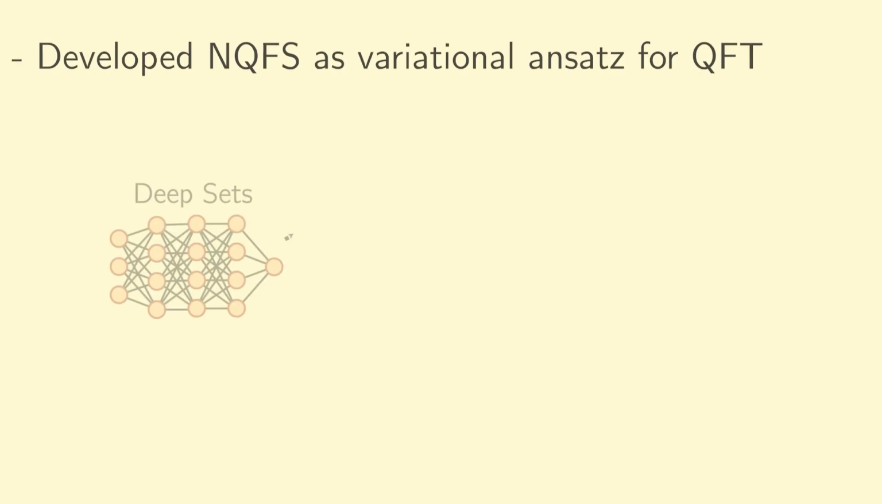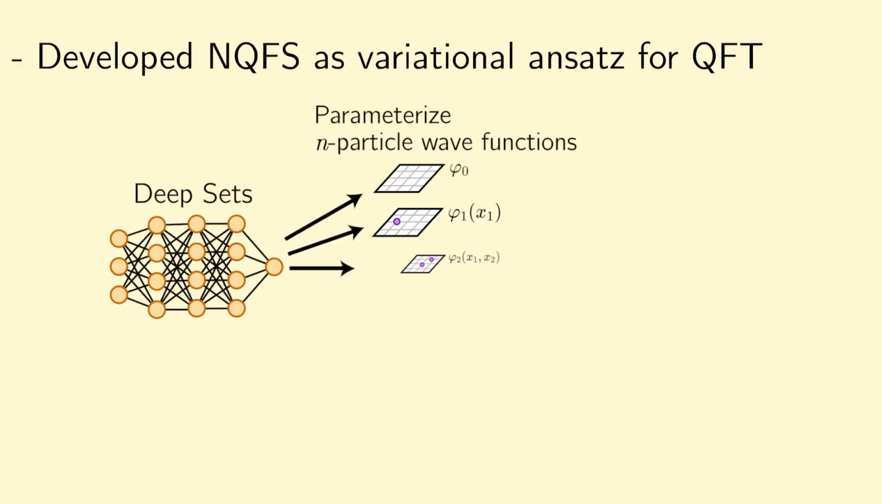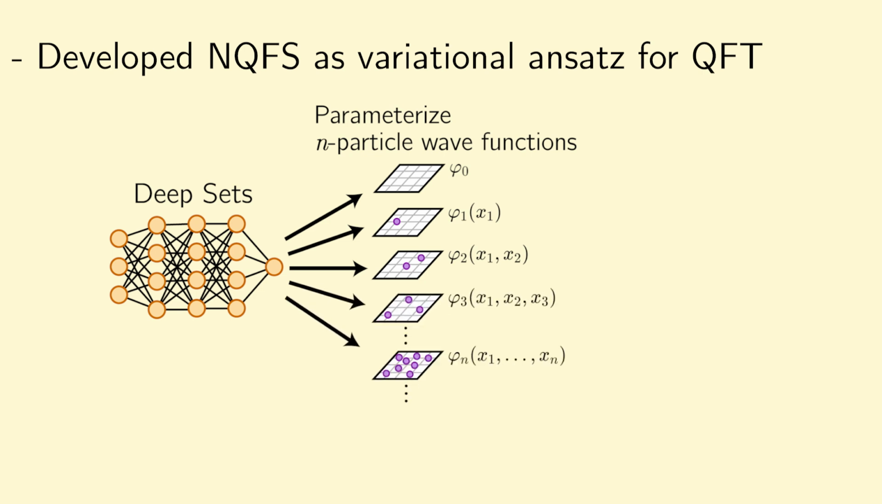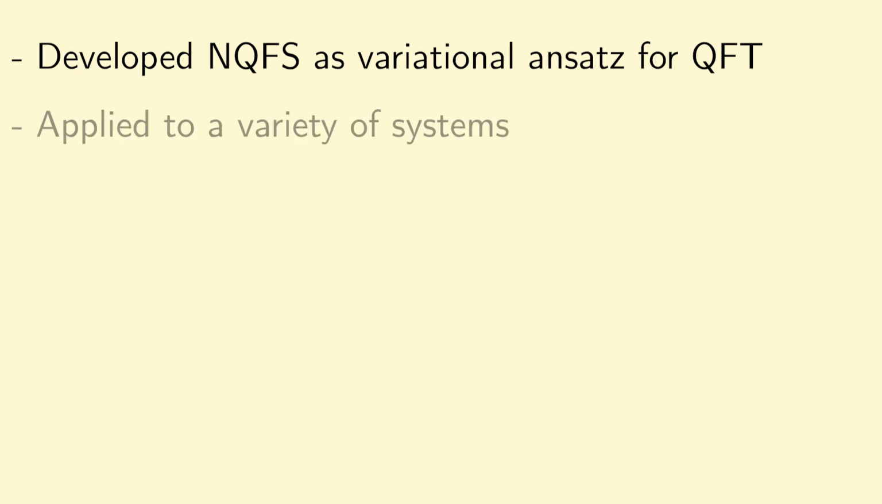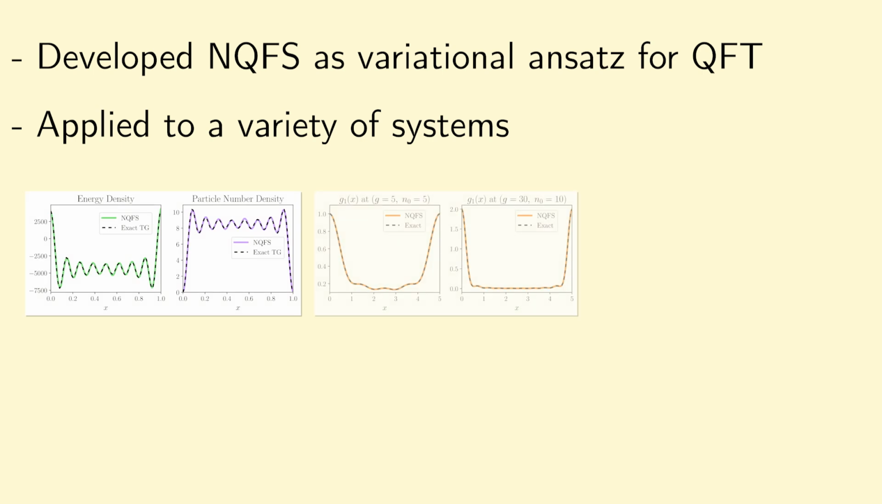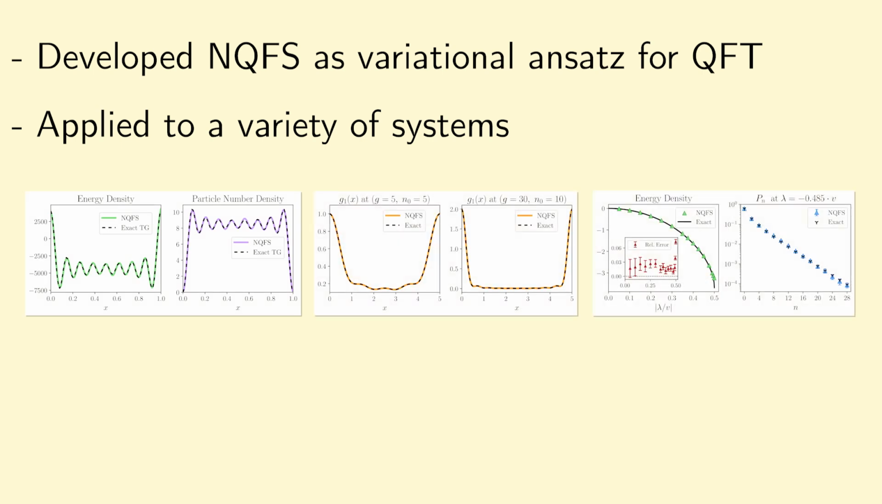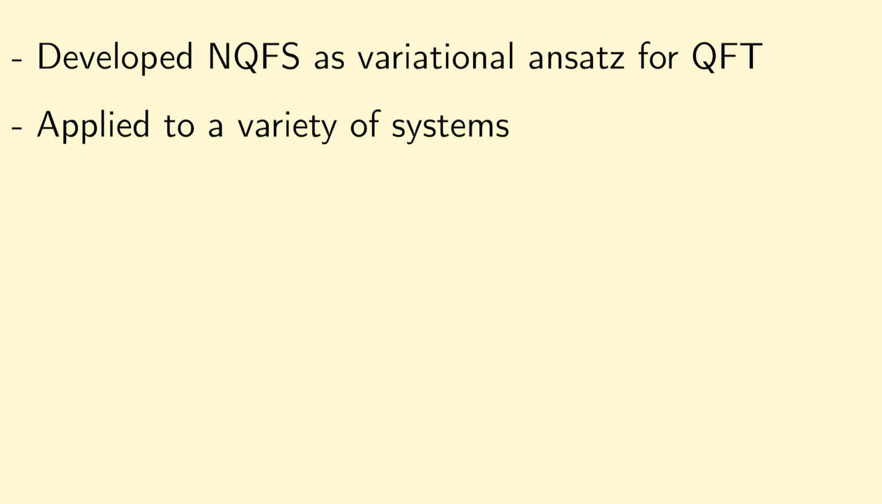So with those applications presented, this brings us to the end of our animated research talk. To recap, here we've developed neural network quantum field states as a variational ansatz for quantum field theories and demonstrated their application to various systems, including an inhomogeneous system, a system with long-range interactions, and a system that violates particle number conservation. But, of course, the work on neural network quantum field states doesn't have to stop here.